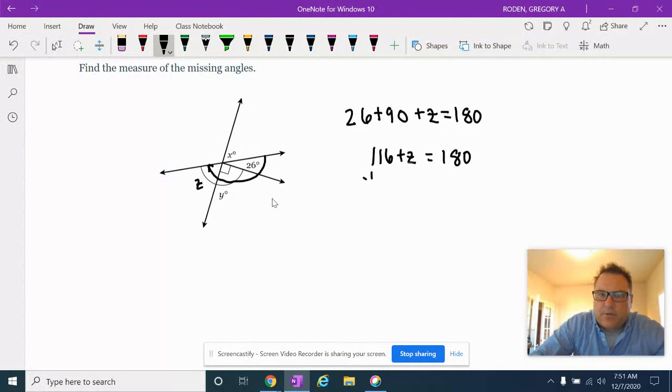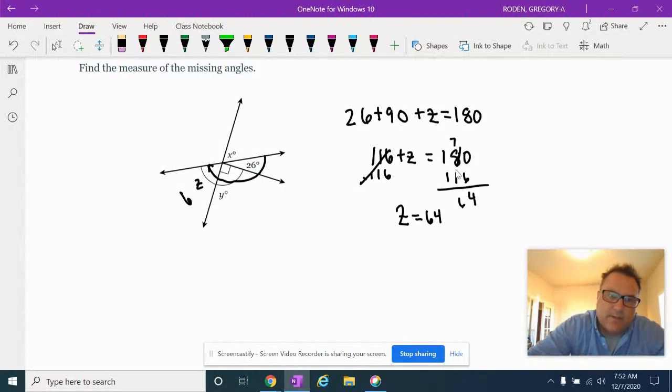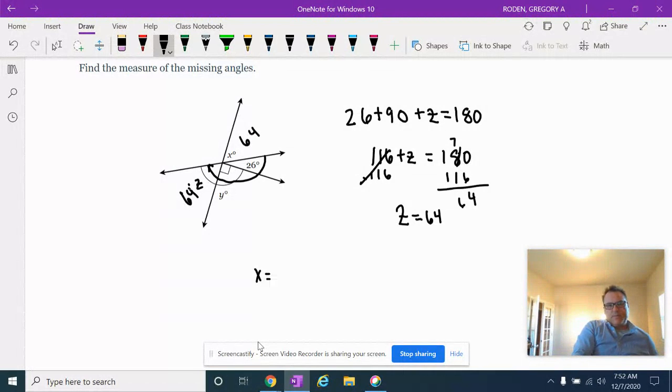And then I'll simply subtract 116 from both sides. So those cancel out. Now I get Z equals, let's do the math here. 8, that's a 7. 10 minus 6 is 4. 7 minus 1 is 6. So I'm getting Z equals 64 degrees, which looks like a reasonable answer. That means X has to equal 64 degrees because they're vertical. Okay, so X equals 64 degrees. Now let's clean this up here. Let me get rid of all this stuff.